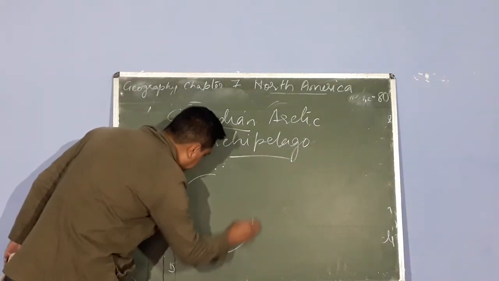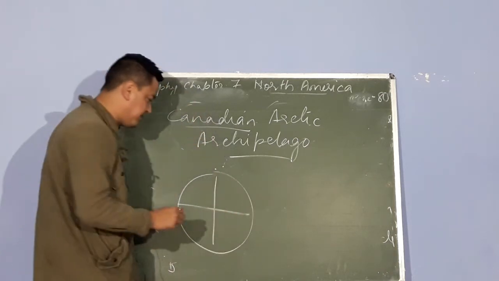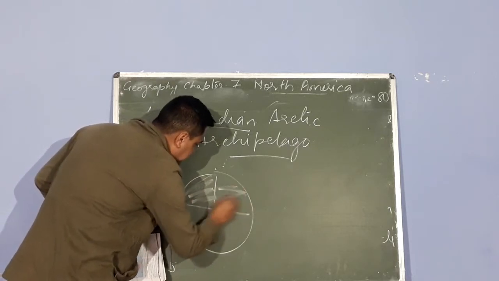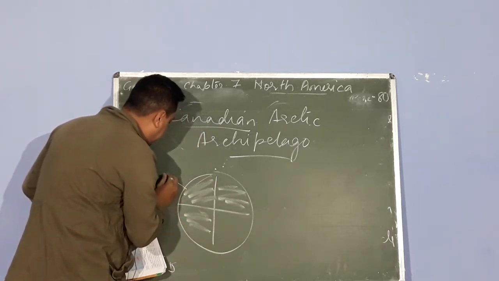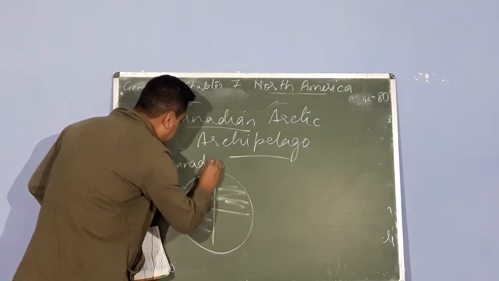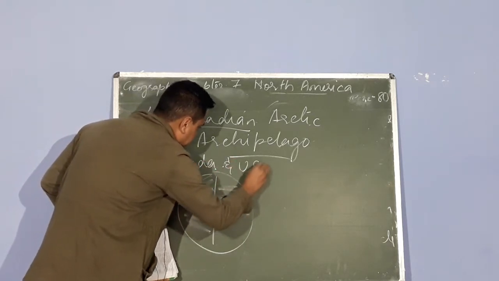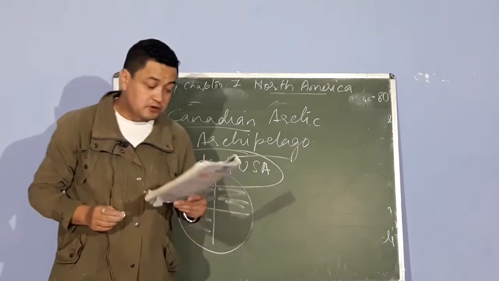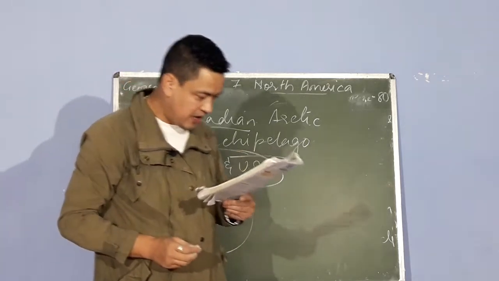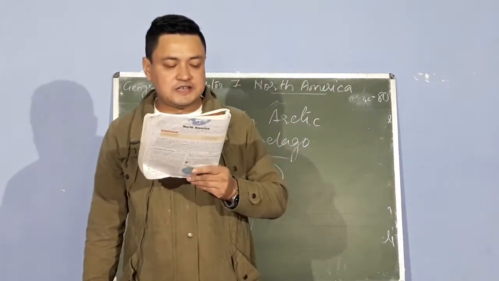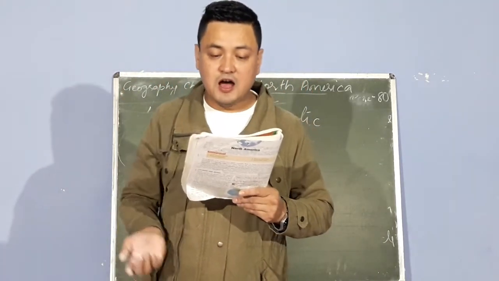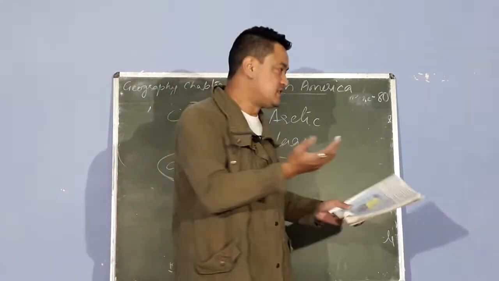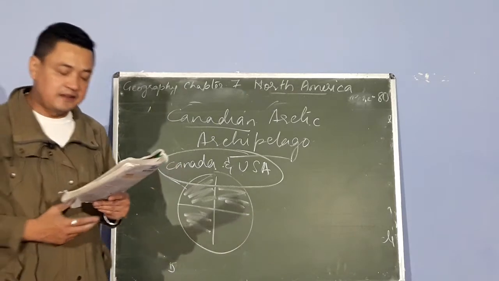So let's make a circle here. I divide the circle into 4 parts. So if I say this area and this area is occupied by Canada and USA, a large portion of the area is basically covered by these two countries apart from other countries. So both of these, Canada and USA, constitute almost 3/4 of the area of the continent of North America. So North America is made up of these large countries like Canada and USA.